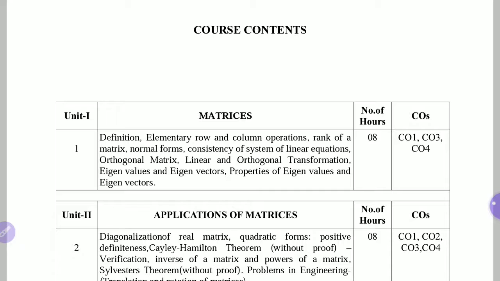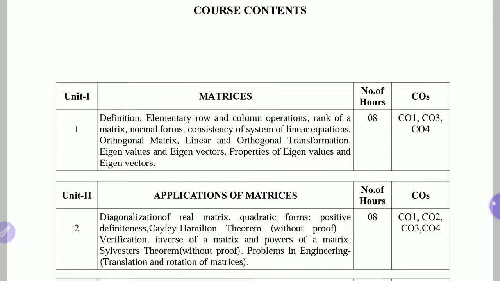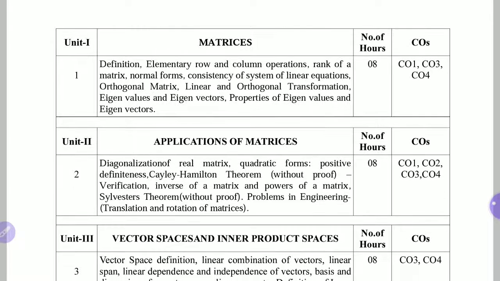It is a statistics part, and linear algebra is matrices and all those things. So unit number 1 in our syllabus is matrices. The total number of hours required to cover this unit is 8 hours, and it satisfies outcomes 1, 3 and 4. Just now we have discussed a few outcomes. Out of that, 3 outcomes it satisfies.